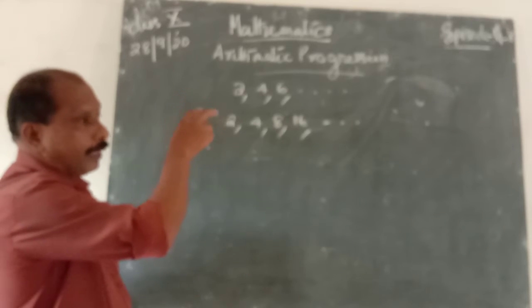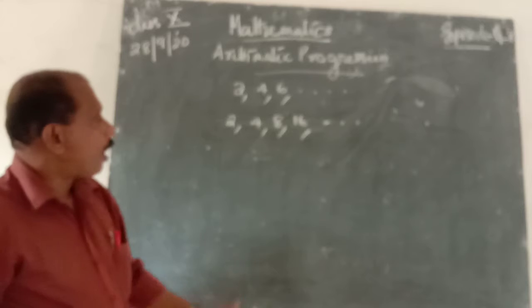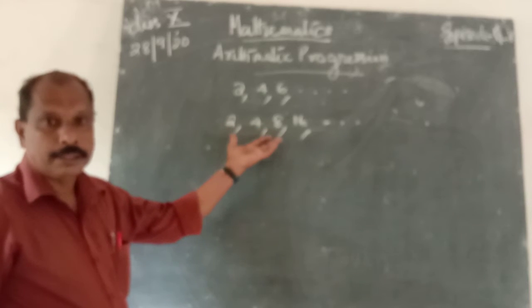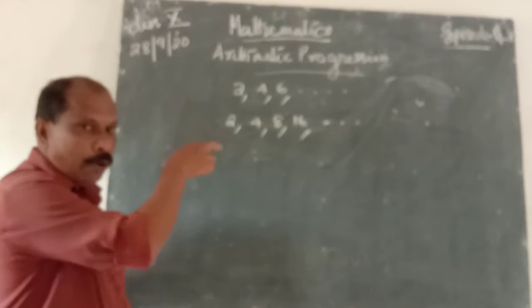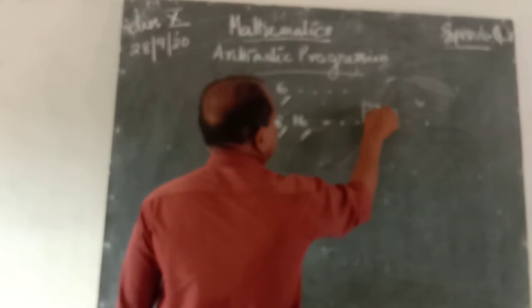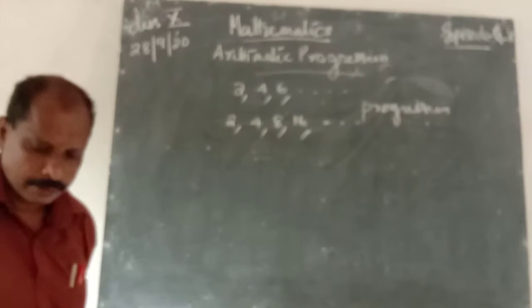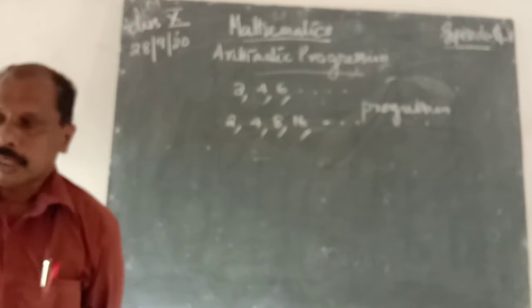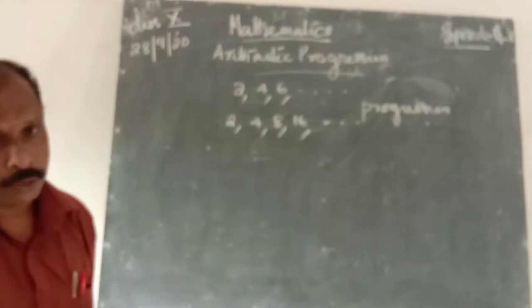Therefore, in these two examples, in one a common number is added, in the other a common number is multiplied with each term. Therefore, this type of sequence is known as a progression. What is a progression? There are several terms, and the group of those terms is known as a sequence.